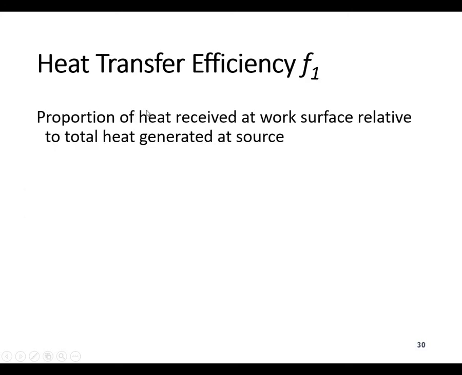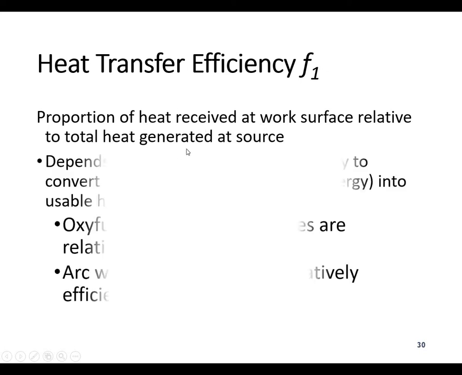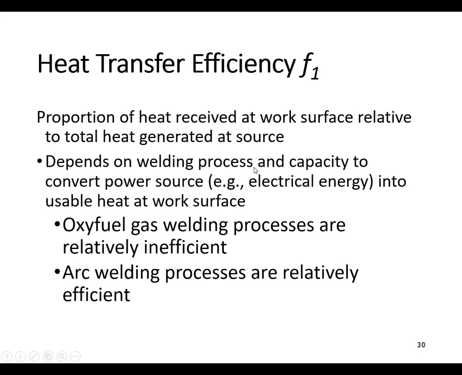Generally, heat transfer efficiency F1 is the proportion of heat received at the work surface relative to the total heat generated, as we discussed earlier, but it depends upon the welding process and the capacity to convert the power source into usable heat at the work surface. Oxy-gas welding processes are relatively inefficient, and arc welding processes are relatively efficient. So F1 for oxy-gas welding is less.